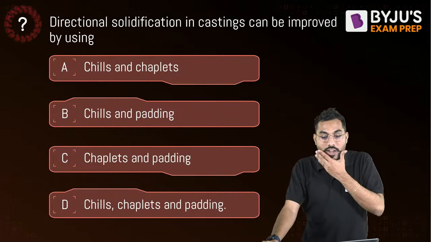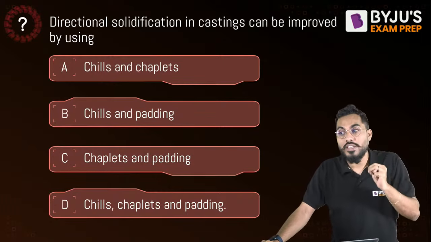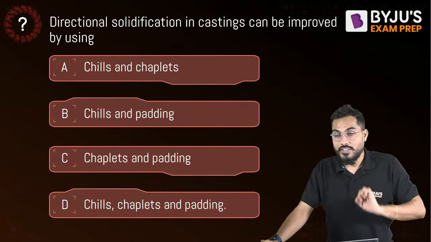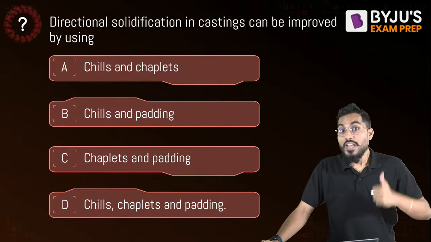Right, fine. Now, let me ask you a question. Question number 1. Directional solidification in the casting can be improved by using. There are 3 words here: the chills, the chaplets, and the paddings. So we know that, sir, chills are utilized anyway for directional solidification.